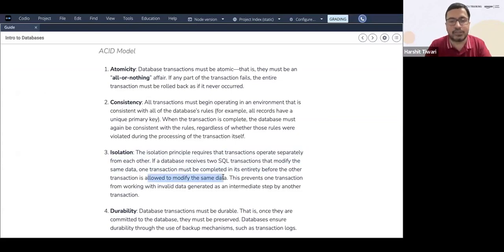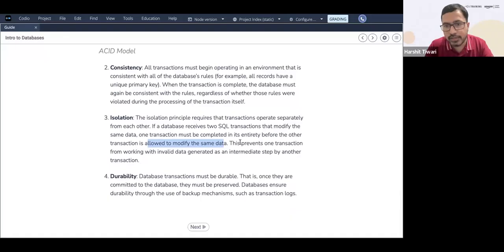Then once it's done, the next one comes in. So this prevents one transaction from working with invalid data generated as an intermediate step by another transaction. So someone else is doing it, and some intermediate step is done, right? And you don't want that invalid data.